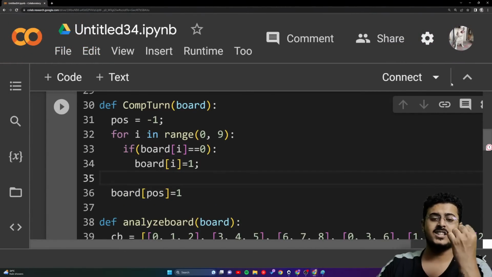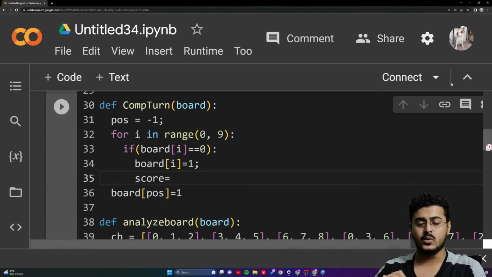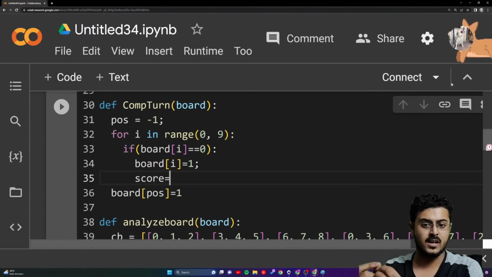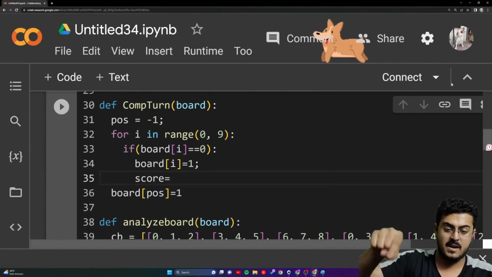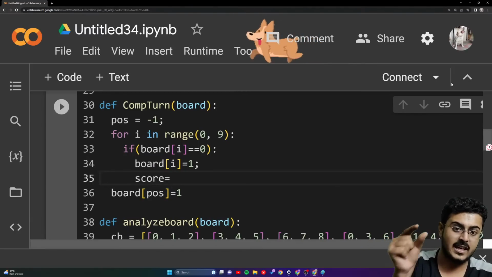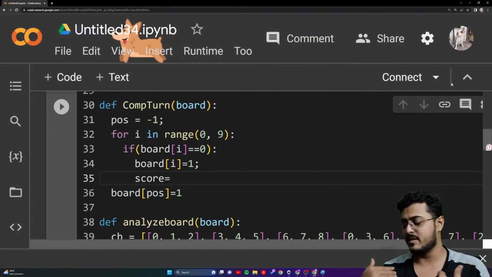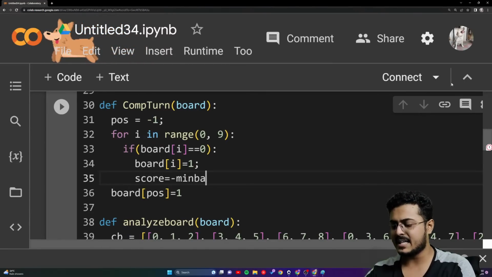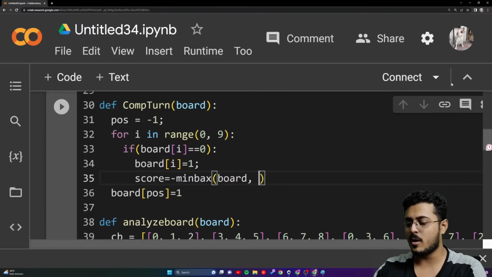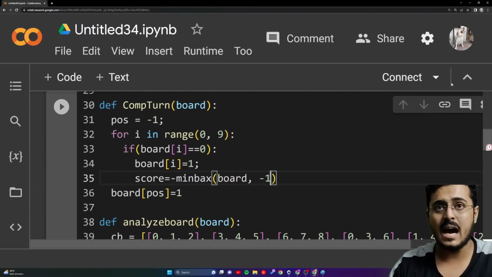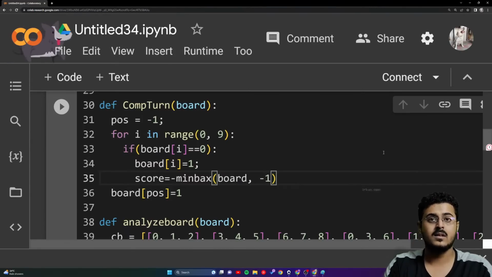Then I'm going to calculate my min-max score. I'm creating a new variable, score, right over here. That's going to give me the score if I played this particular O at this particular index: what will be my min-max score? So I'm going to use minus minmax(board, minus 1). That is the next step. So what is happening right over here? That is minmax. I've written min max, I don't know why.